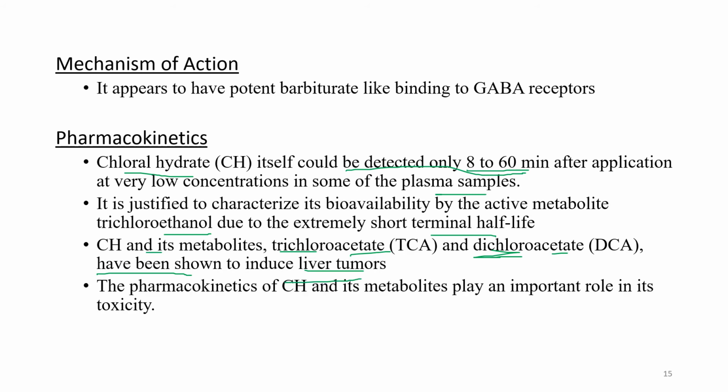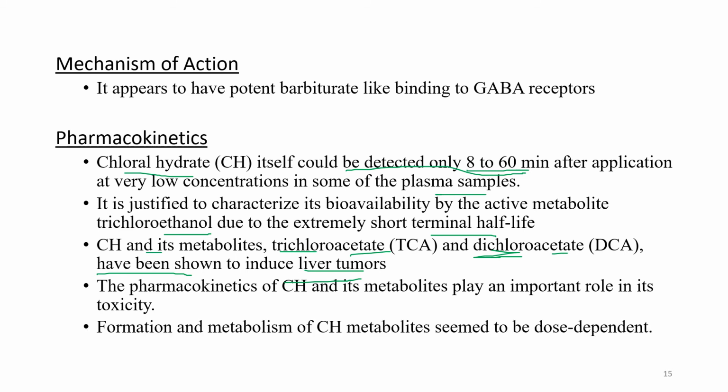The pharmacokinetics of chloral hydrate and its metabolites play an important role in its toxicity, as we discussed in the previous point that it may cause liver tumors. Formation and metabolism of the chloral hydrate metabolites seem to be dose dependent. The more the dose, the higher its metabolites, and the lower the dose, the lower the amount of metabolites.